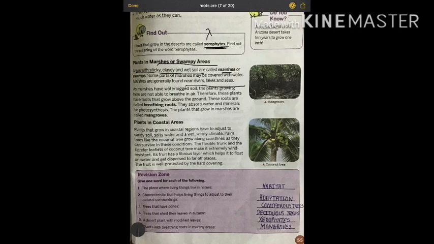If you walk, your leg will sink in these marshes. All right, students, because it is very wet and sticky and filled with water. So your leg may sink if we try to walk on these marshes. All right, so special types of plants grow in these marshes, and such plants are called what? Mangroves. And they have a special quality, that is breathing roots.